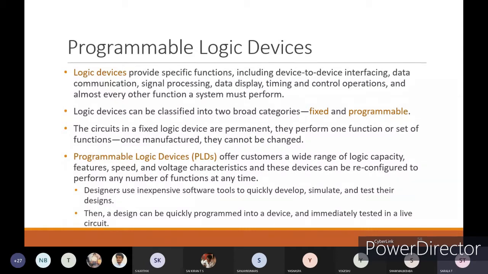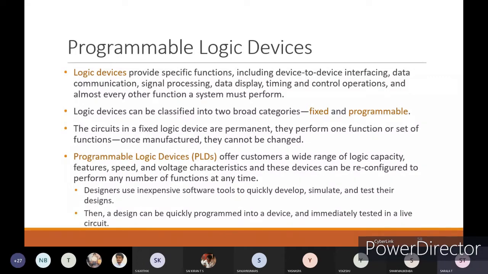Okay, programmable logic devices offer customers a wide range of logic capacity, features, speed, and voltage characteristics, and these devices can be reconfigured to perform any number of functions at any time.